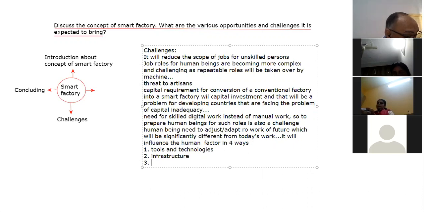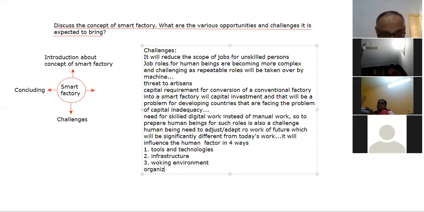Third is the new working environment, which will be changed entirely, so humans have to adjust to that. And next, the nature of organizational cooperation will also change now, so people have to adapt and prepare themselves for these things.